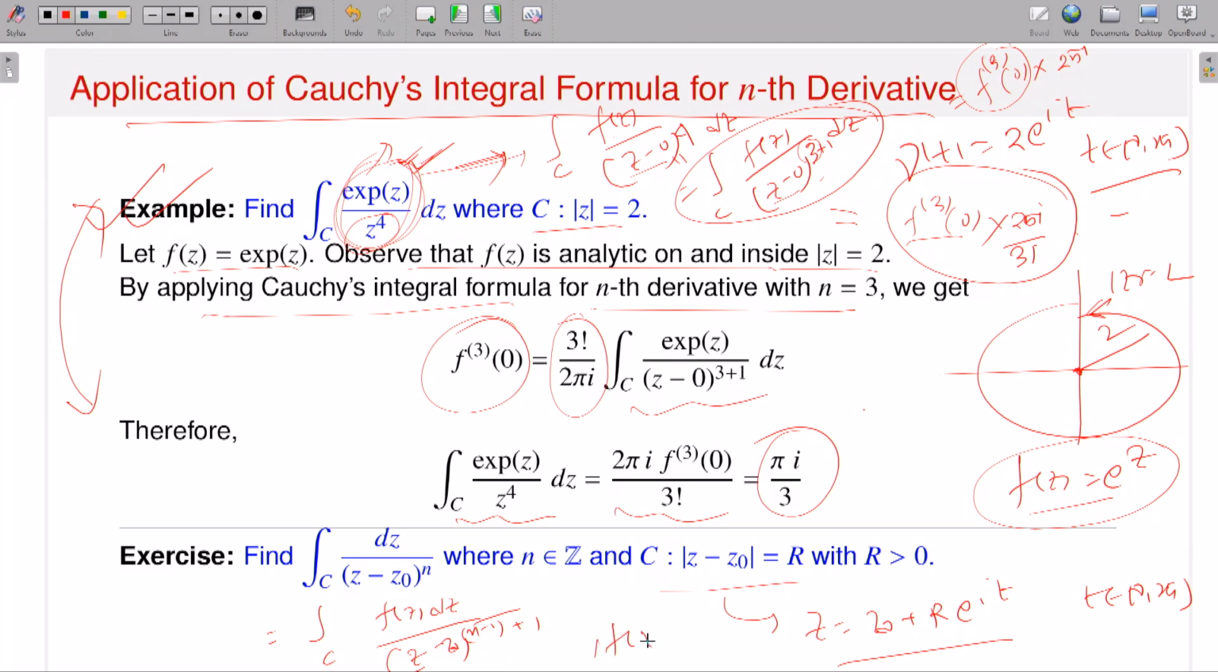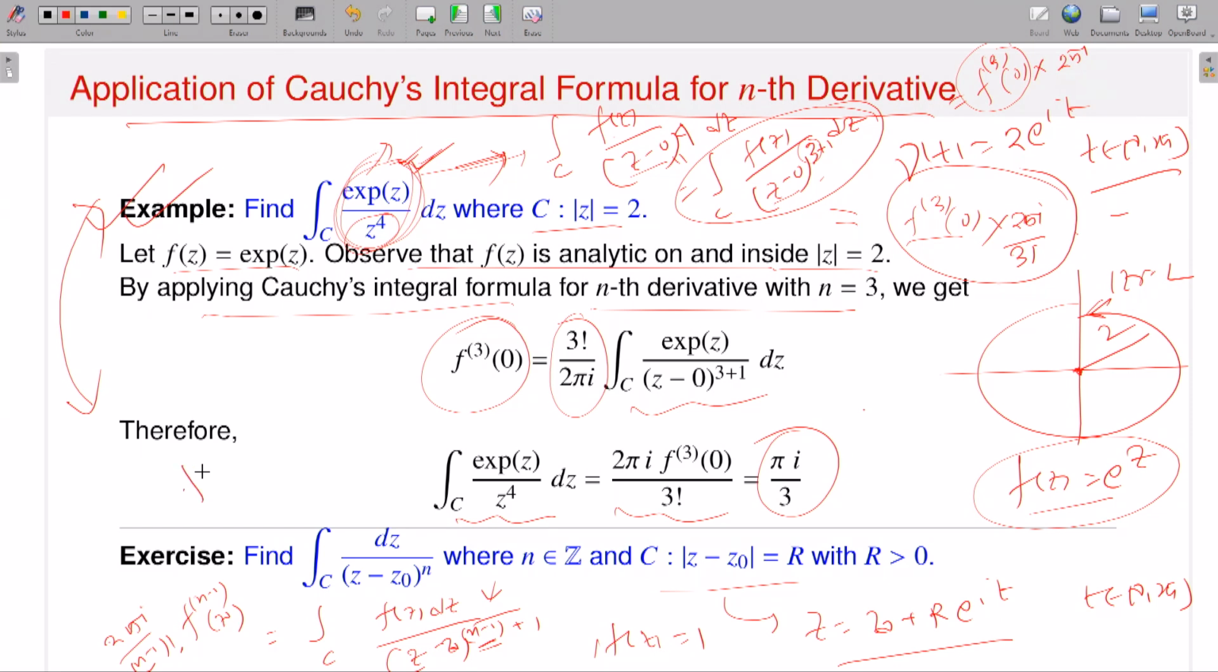What is your f of z? f of z is 1. The constant function 1 is analytic everywhere, okay. So by Cauchy's integral formula for nth derivative, in fact here it will be n minus 1, the value of this integration, since I am dealing with n minus 1, should be 2 pi i divided by n minus 1 factorial times the n minus 1 derivative of f, evaluated at the point z naught. That will be the value of this contour integration.